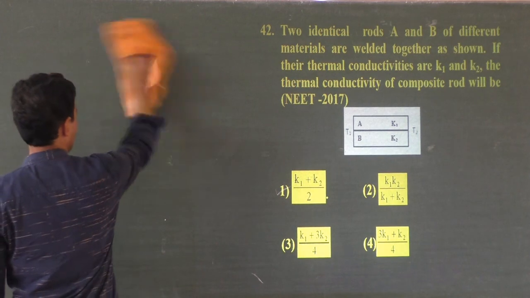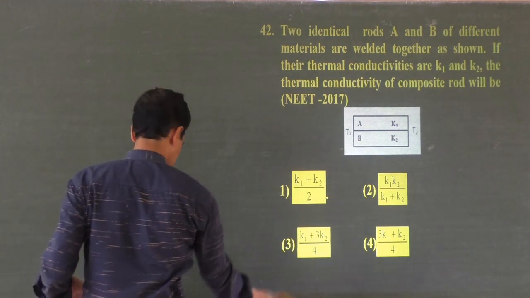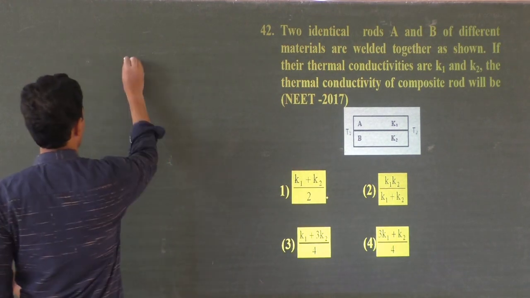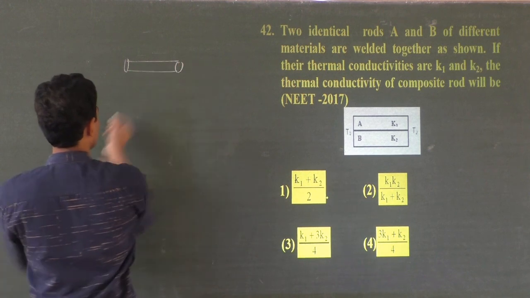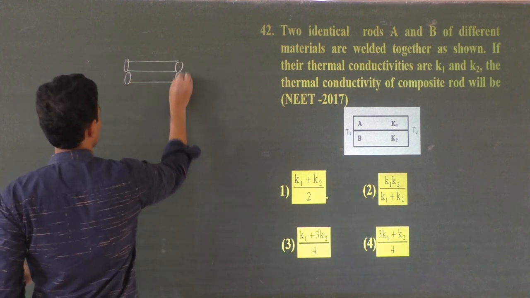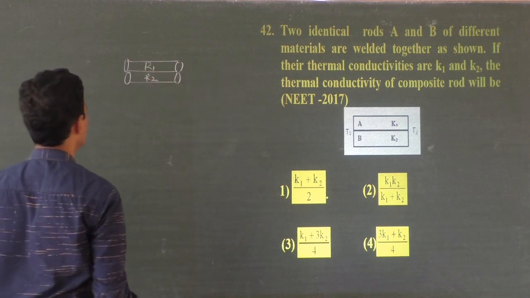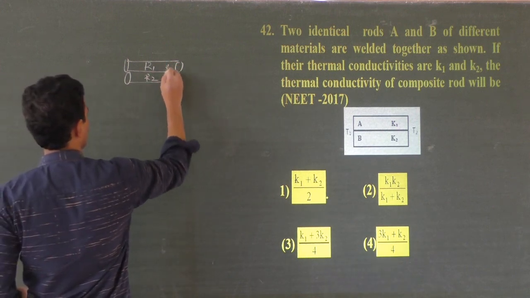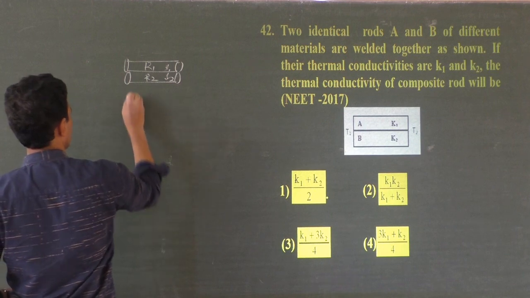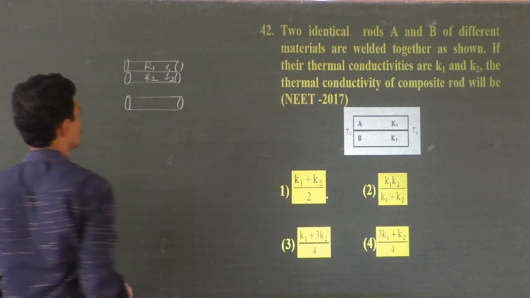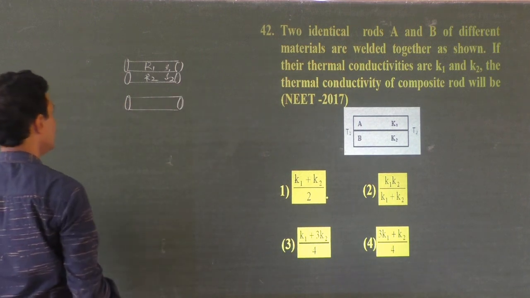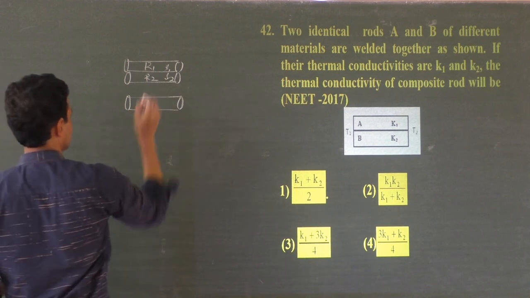You can do the same thing for resistivity also, right? Suppose you have two rods connected in parallel like this. Same problem can be continued. Resistance R1 and R2, right? Resistivity ρ1 and ρ2. What is the resistivity of the equivalent rod like this? So what can I do? Same thing can be followed. If R is the resistance of the equivalent rod,